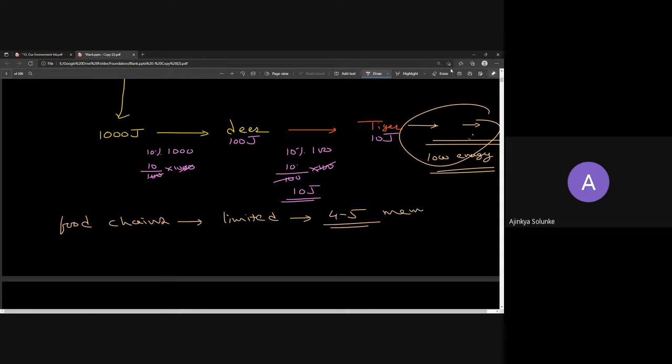They might continue only for 4 to 5 members. If in the exam they ask you a question that food chains are very limited and generally form only 4 to 5 members, and ask what is the reason, what will you tell? Why is the number so small? Why are the food chains small? Why not large chains?